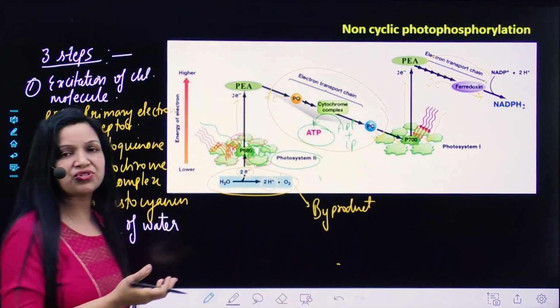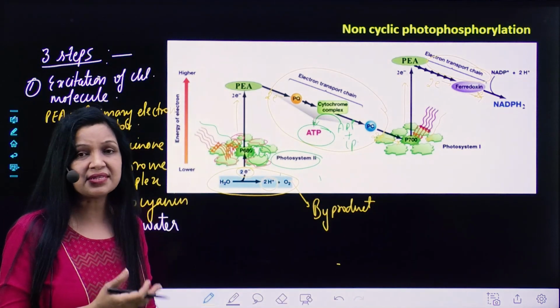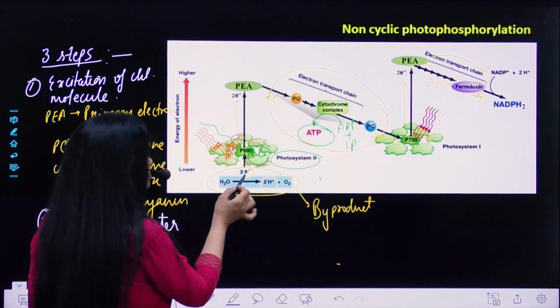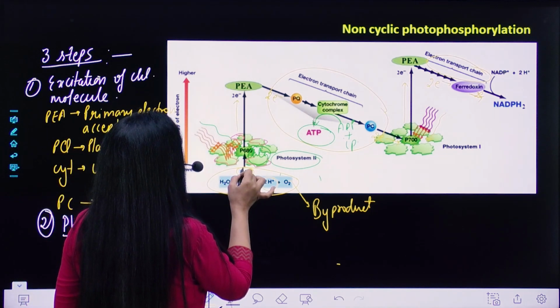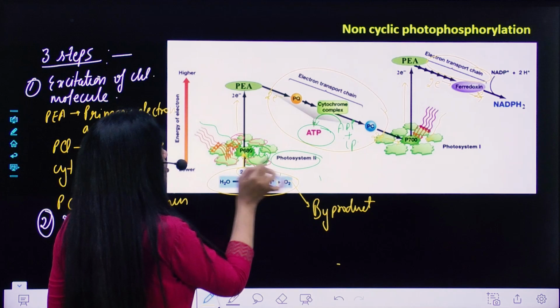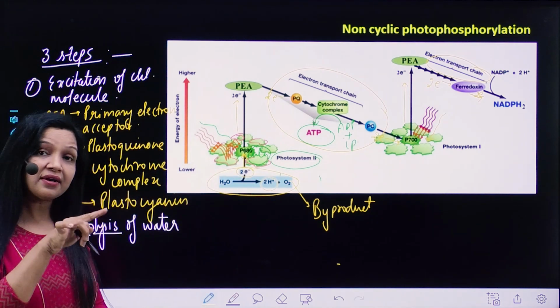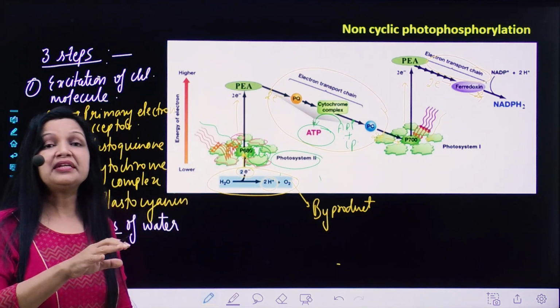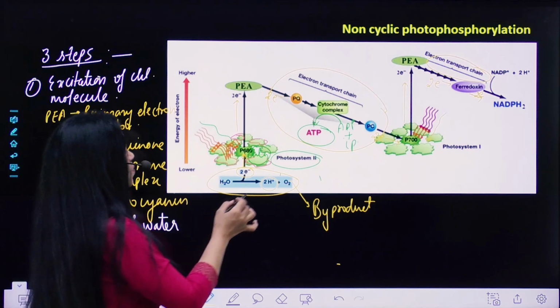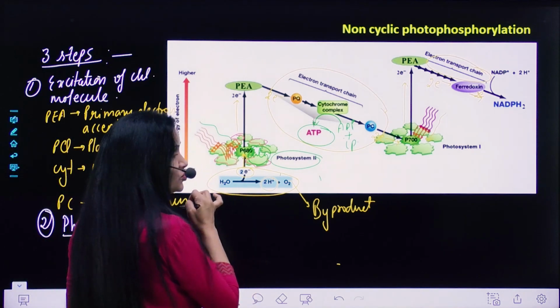We know that oxygen is released during photosynthesis as a byproduct. So this pair of electrons is transported to the reaction center of PS2, and the loss is made up. Right?